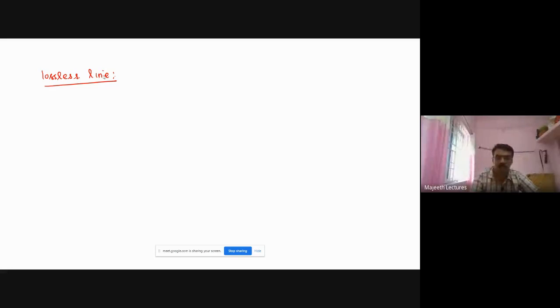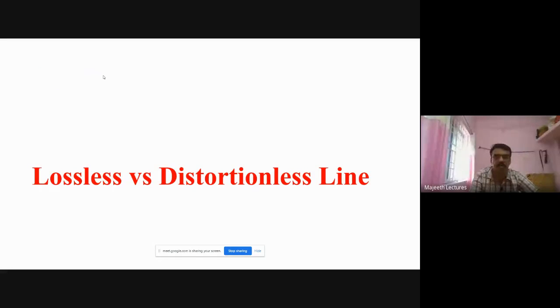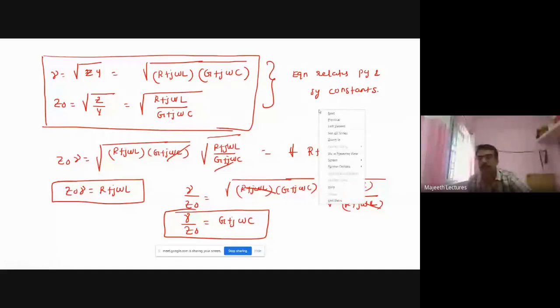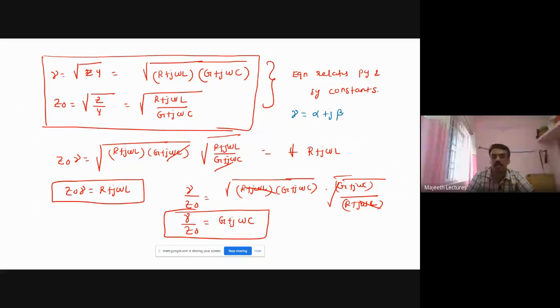Before that, I want to emphasize one thing here. I forgot to mention, right here, I write in a different color. Gamma is the propagation constant, so I can write gamma is equal to alpha plus j beta. This is a very important equation.